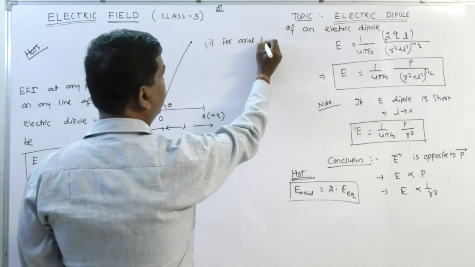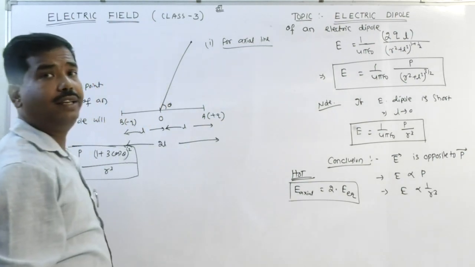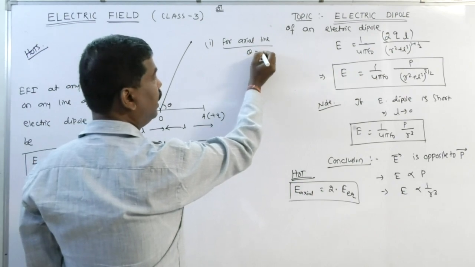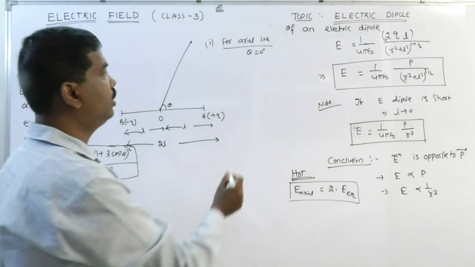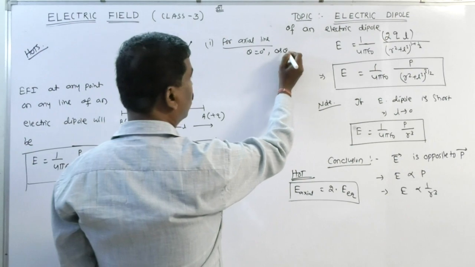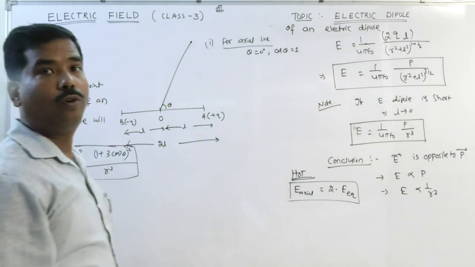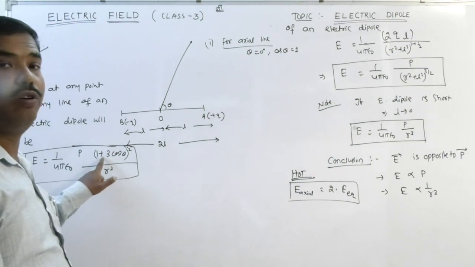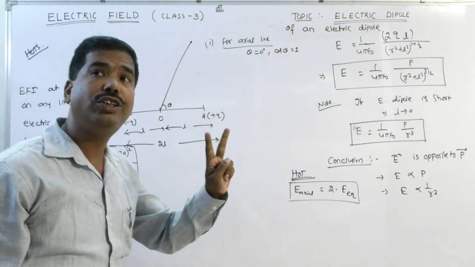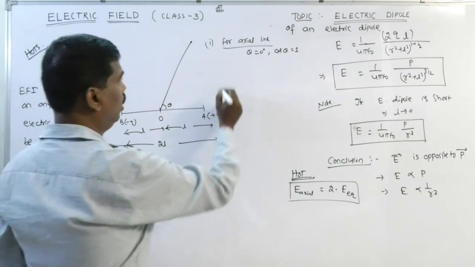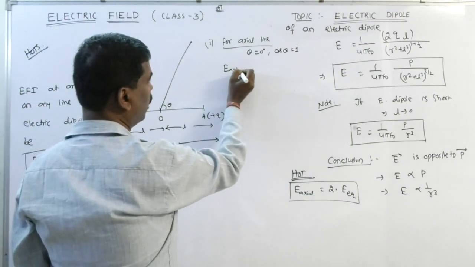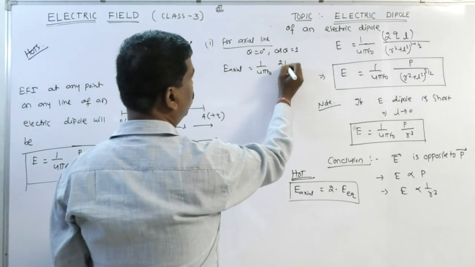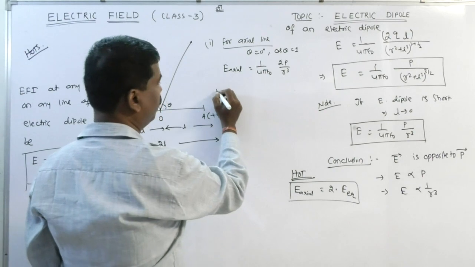Case 1, for axial length. If it is axial length, then the line is parallel, so I can take theta is equal to 0 degrees. Theta is 0 degrees means cos theta is 1. Cos square theta 1 into 3 plus 1 is 4, root is 2. So E axial is equal to 1 by 4 pi epsilon 0 into 2P by r cube.